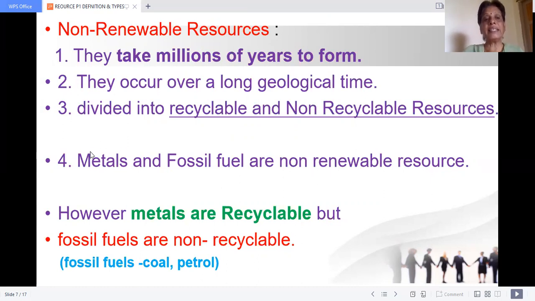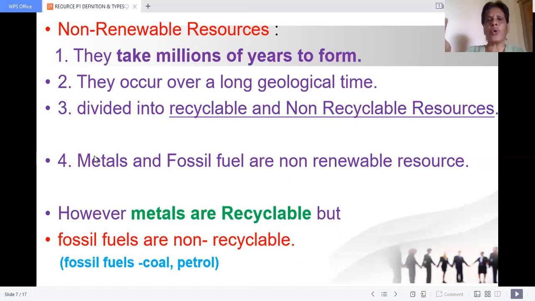But metals are recyclable. People will be coming and collecting the scraps from the factories, old rods of iron, old copper, and the wastage. Why? Because it can be milled and brought into new shapes. You can recycle. Metals are recyclable out of non-renewable resources, but fossil fuels are not recyclable.